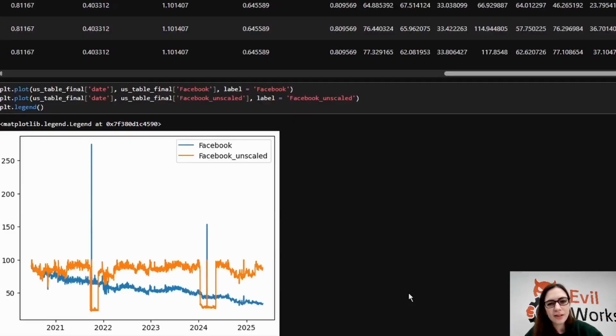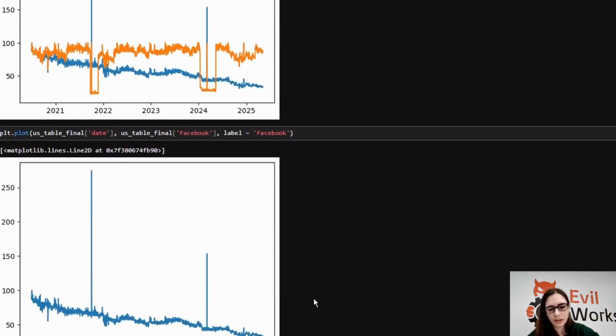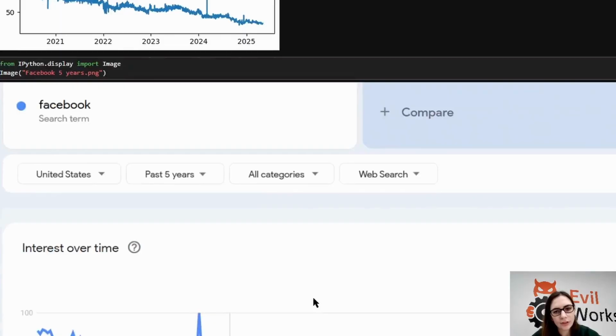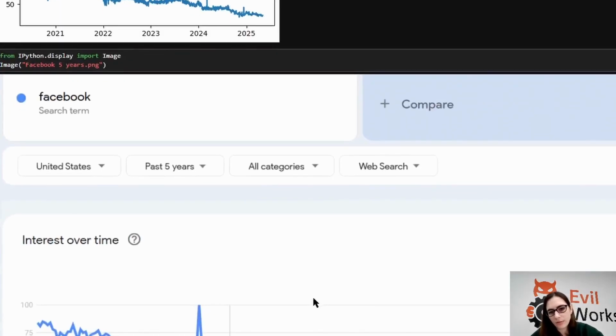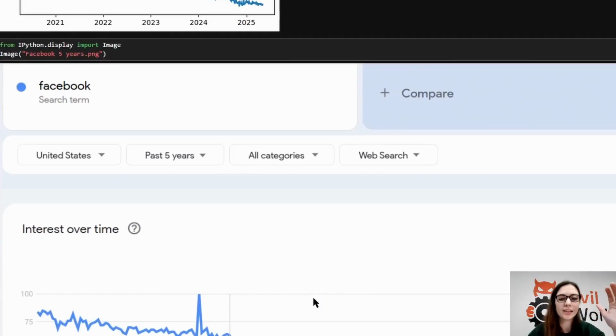So we can take a look at what that actually looks like. On this graph here, we have the original data with the scaled data that we have. In orange, you see we've got the little drop down, the weird things that look like the world stopped Googling. And then on the scaled data, we have a much more normal continuous line here. So I'm just going to take that line as it is and look at it for a second. And then I'm going to compare it with the Google Trends 5 years for the same time period. And if you look at them, they look pretty similar, right? They're peaking in the same place. I double check the dates are peaking in the same place.